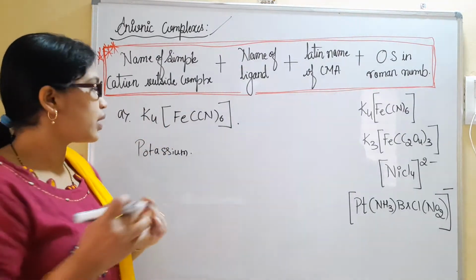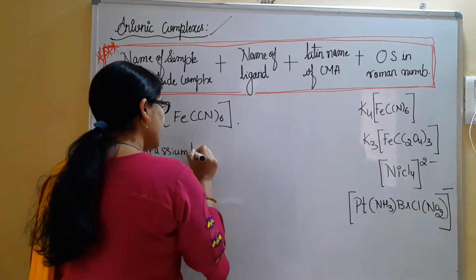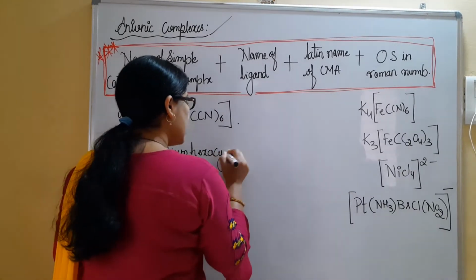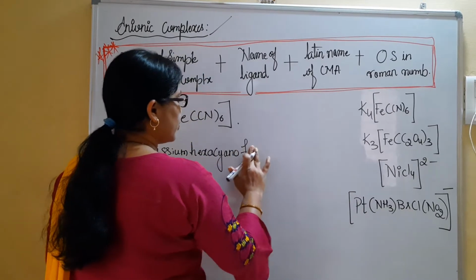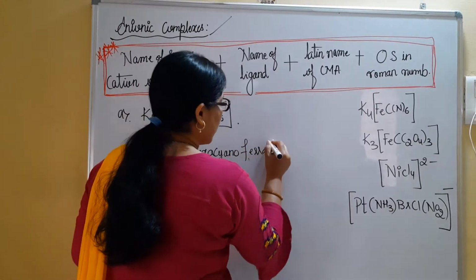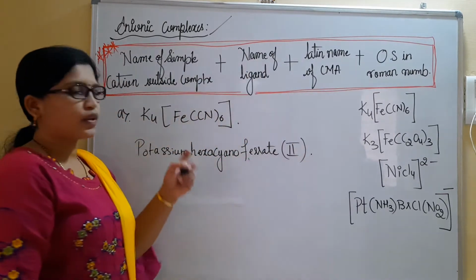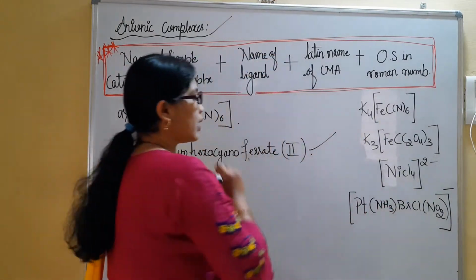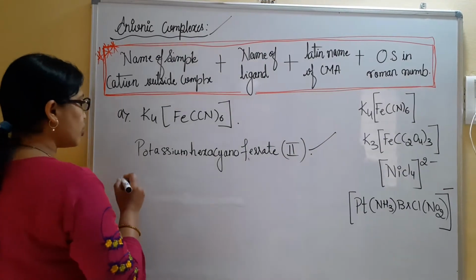I have cyano in 6 number. Hexa indicates 6. Potassium hexacyanoferrate(II). The 2 is the oxidation state for the central metal atom. So this will be the name for complex A. Like this, we are supposed to name the complexes.